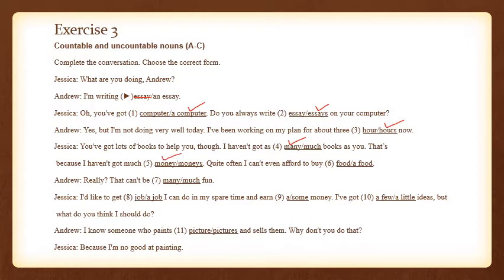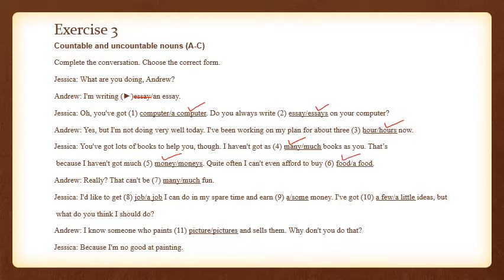"Quite often I can't even afford to buy food." Obviously, food cannot be counted. Food is just food. It can be one eatable to eat, or it can be many eatables on your table. So it depends. Food cannot be counted, so here I am going to select "food."